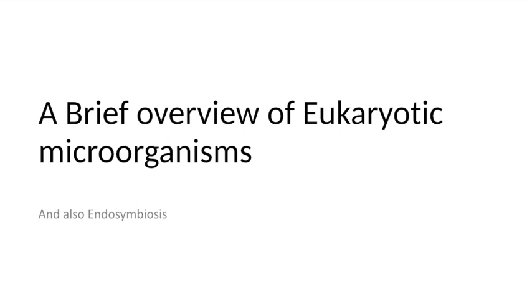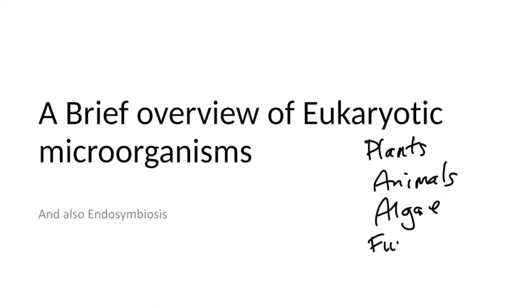In this video, we're going to briefly go over eukaryotic microorganisms. We're going to look at the shapes of some different microorganisms and talk about how they most likely developed through endosymbiosis. Hopefully you remember the diversity of eukaryotic organisms that are out there. They include plants, animals, algae, fungi and yeasts, and the protozoans.